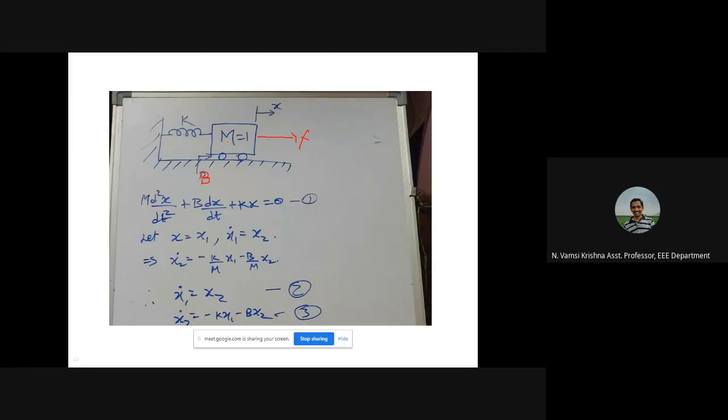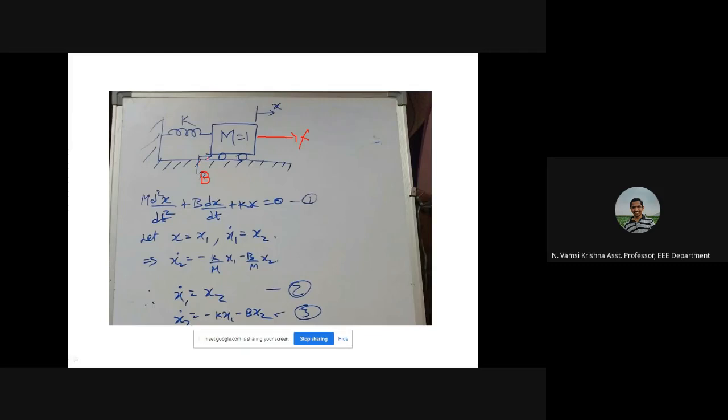The number of state variables is equal to the number of energy storing elements in the system. So here the components are friction, mass and spring. The spring will store energy in the form of potential energy. K into x is the force and the energy stored in the spring. Mass will store energy in the form of inertia.